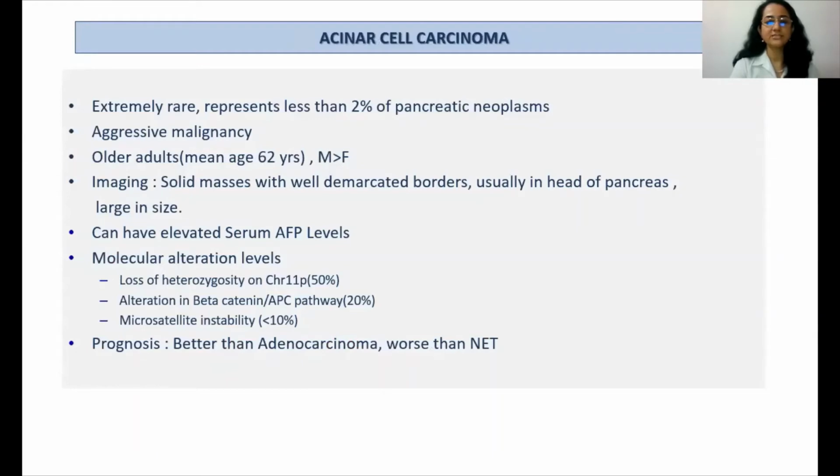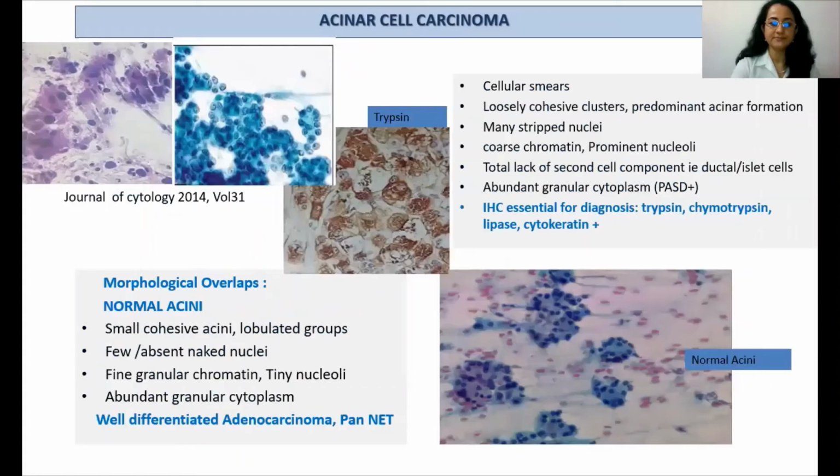Going on to a rare tumor, which is acinar cell carcinoma. They are aggressive tumors presenting in older adults as solid masses, usually in the head of the pancreas, and they are large in size. They can have elevated serum alpha-fetoprotein levels. These are the molecular alterations which are known to occur along with alteration in the beta-catenin pathway. Prognosis is better than the usual ductal adenocarcinomas.